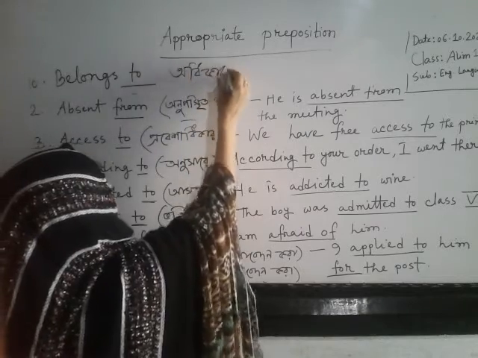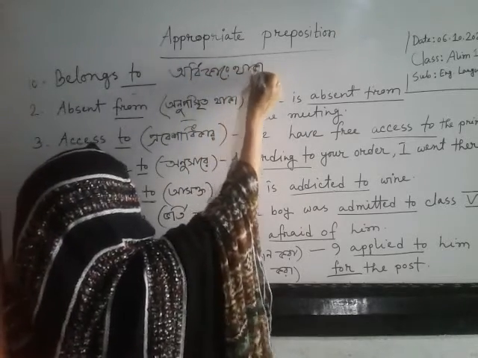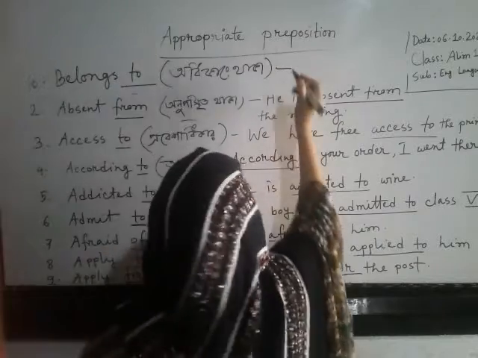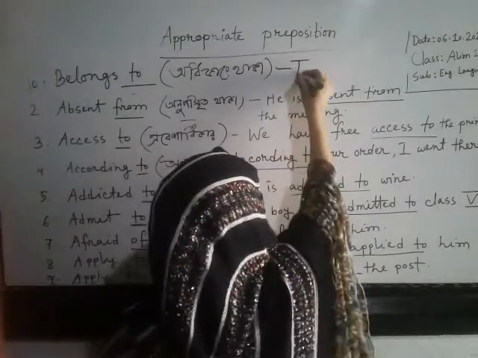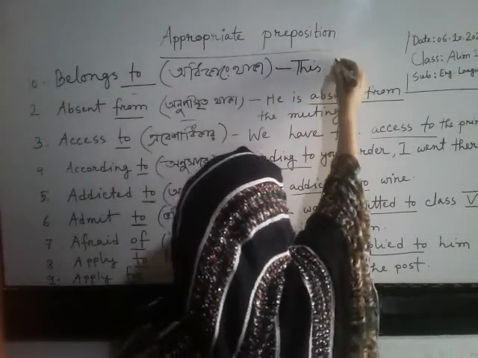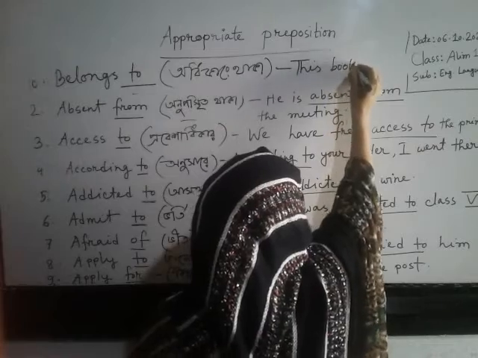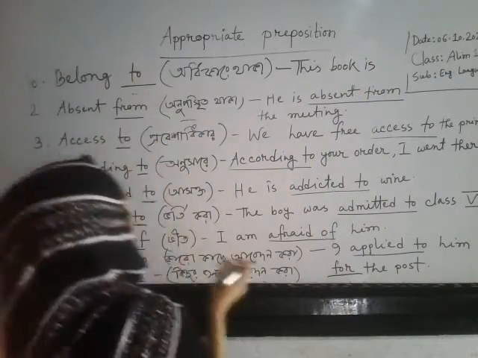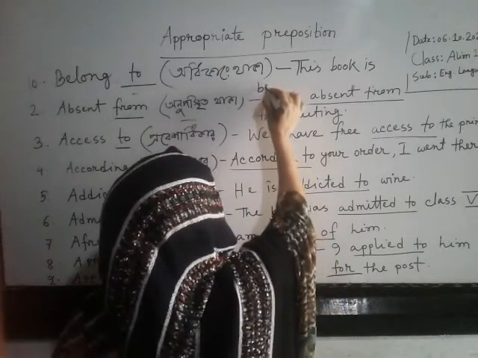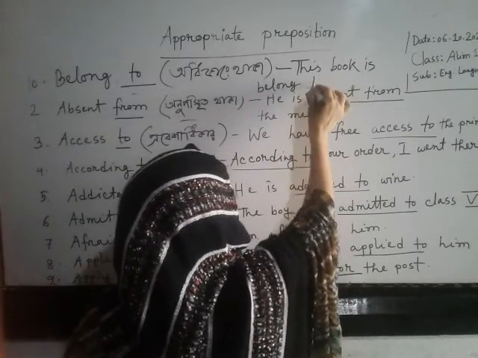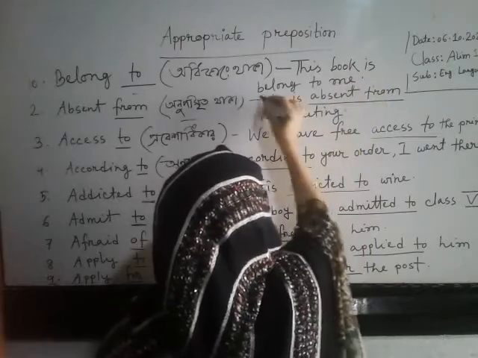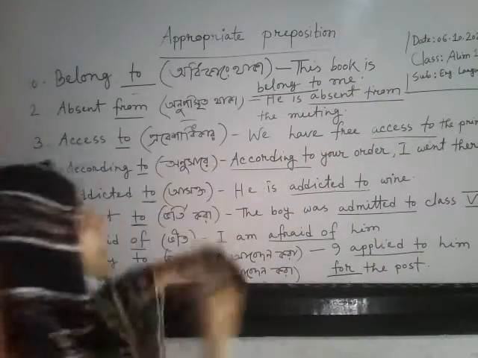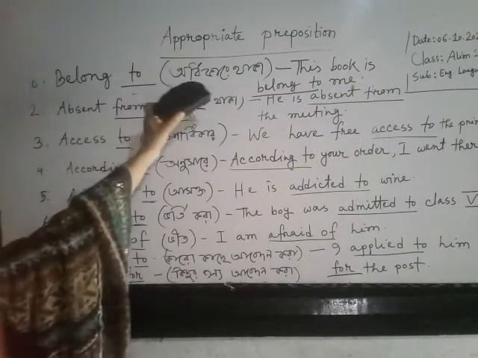অধিকারে থাকা. Something belongs to me. Suppose this book belongs to me. That means this book is mine. That is belong to. Okay?